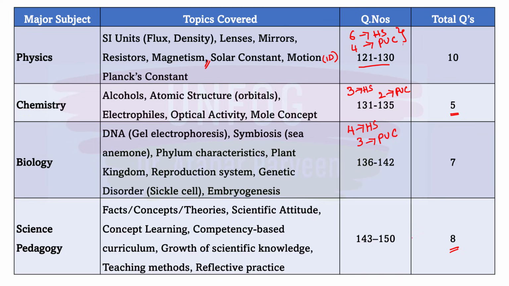So what becomes important for us in science means, first give preference for physics because 10 questions are asked from physics part. Then give preference for, of course, science pedagogy, so you have to give preference only. But in core, if you see, go for bio, then for chemistry. But science pedagogy is also very important. So that's why we have given you science pedagogy classes also. So along with preparing for the core topics, you should prepare for maths and science pedagogy also.